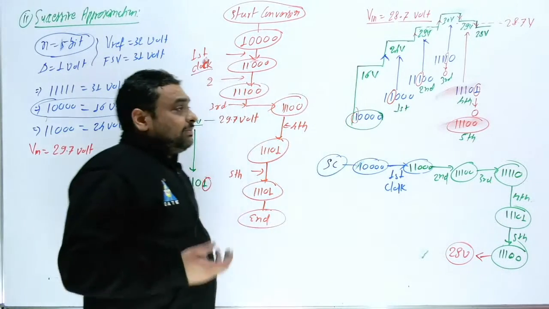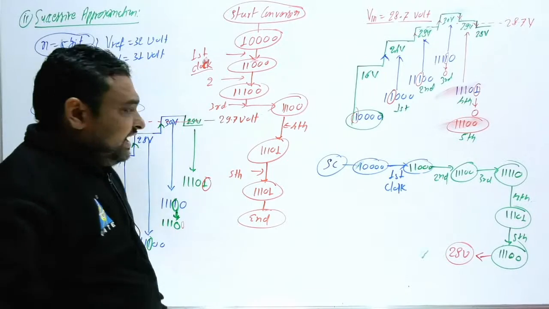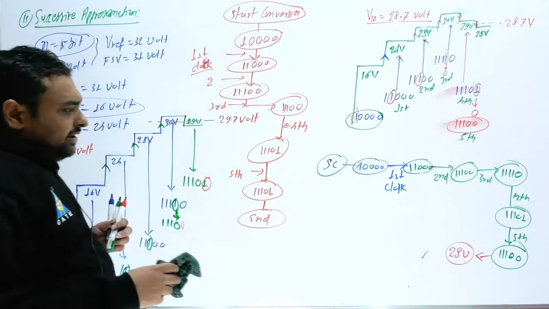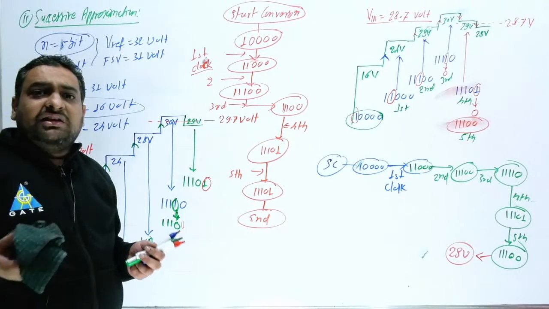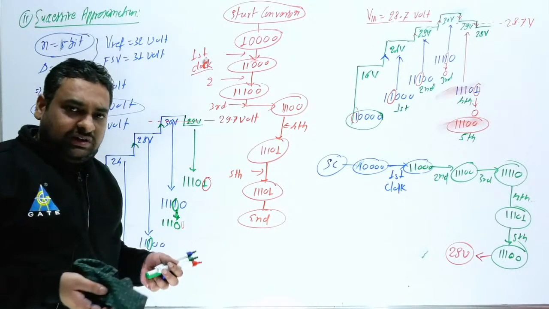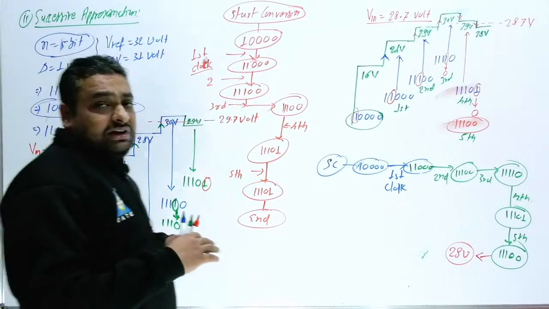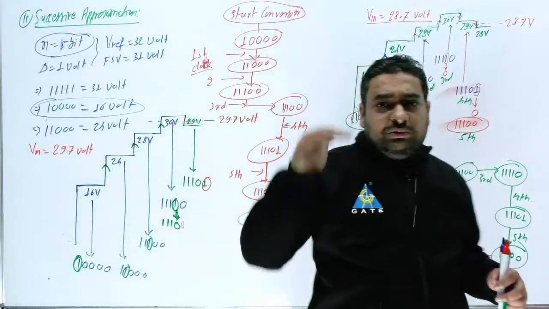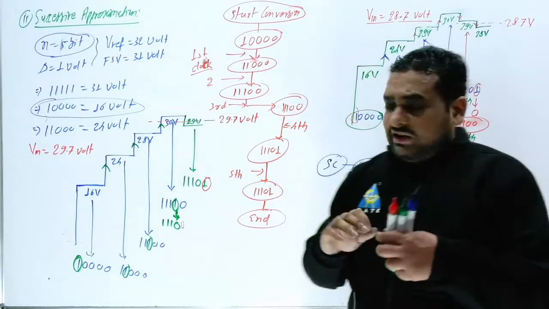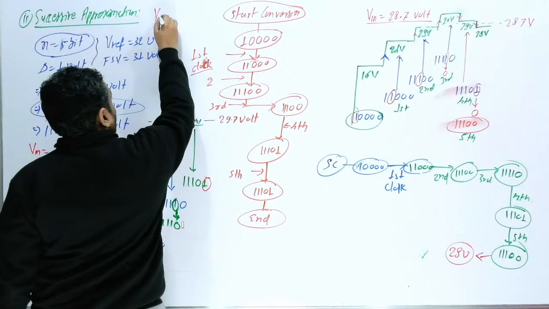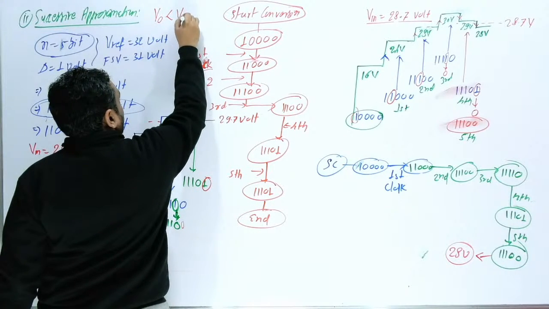So now how can you remember in GATE exam? In GATE exam you don't have to solve like this. If examiners are interested in binary value and corresponding voltage, one thing if you remember, always here your output voltage will be stopped at bottom. So output voltage V output will be always less than V in.